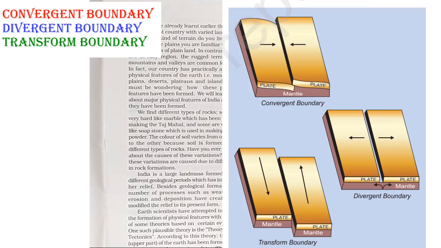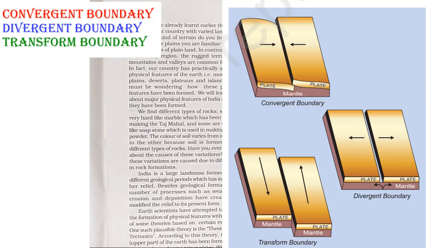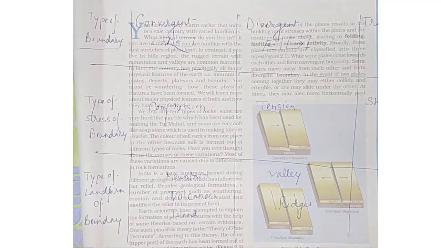So according to this, we can categorize the plate boundary into three divisions. First one, the convergent boundaries, second one, the divergent boundaries, and the third one, transform boundaries. In your book, The Physical Features of India, this chapter, first page, you have to look at figure 2.1.